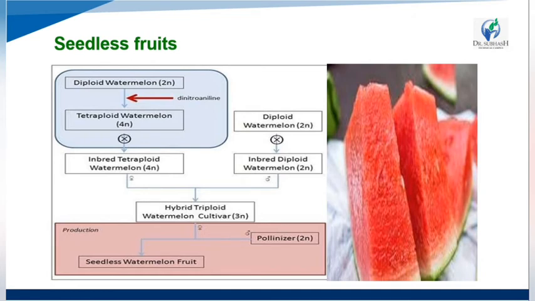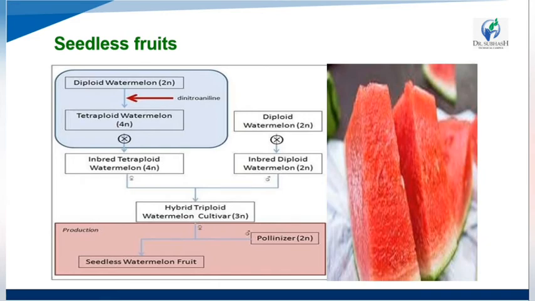Now we see the second one, that is seedless fruit. Any hybrid fruits don't have seeds on the inner side. Diploid watermelon is treated with dinitroaniline, so it is converted into tetraploid watermelon, with a genome number of 4n. The inbred tetraploid watermelon is crossed with inbred diploid watermelon, making a plant that grows hybrid fruit.